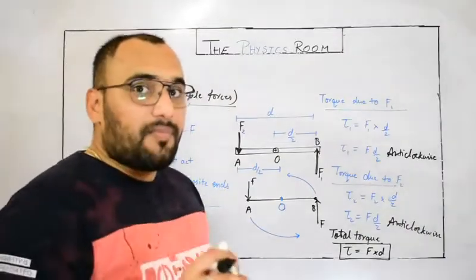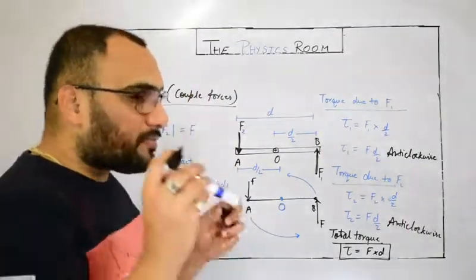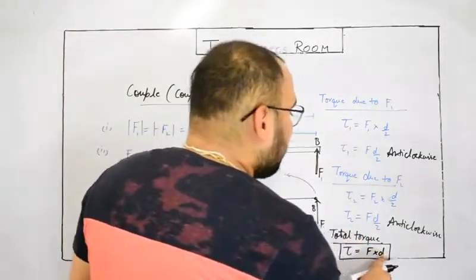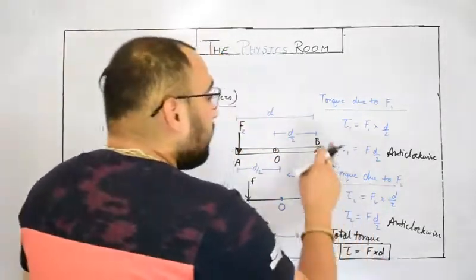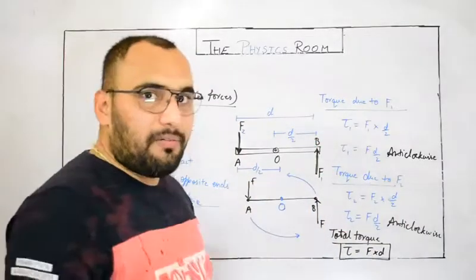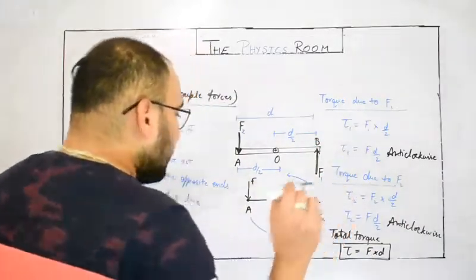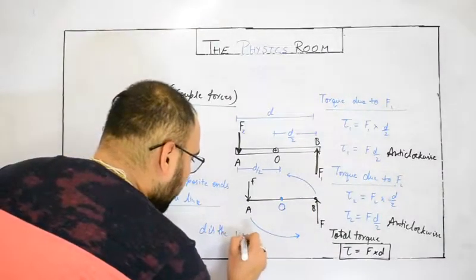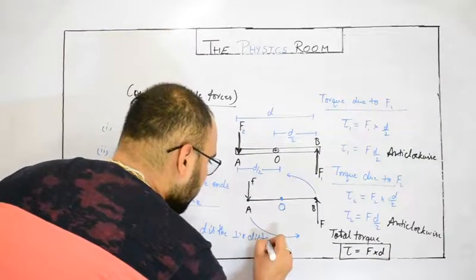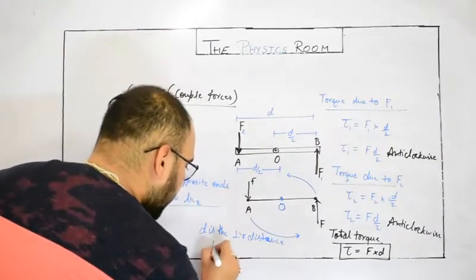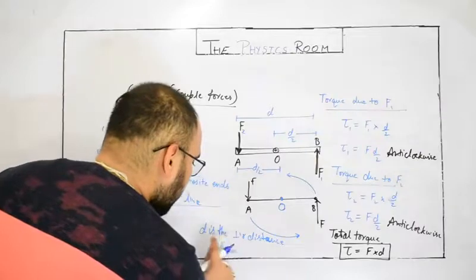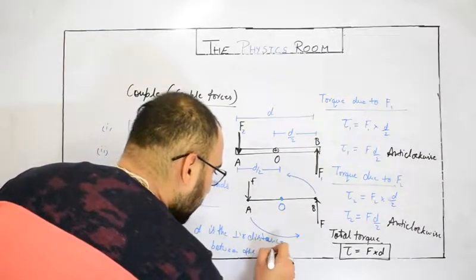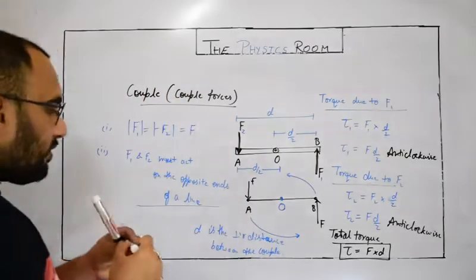This is the fact. When we talk about torque due to couple, or moment of force due to couple, d is the perpendicular distance between the couple's forces, not the distance of the force from the pivot point. So you just need to keep this in your mind. Here d is the perpendicular distance between the couple. Okay, so this is the formula.